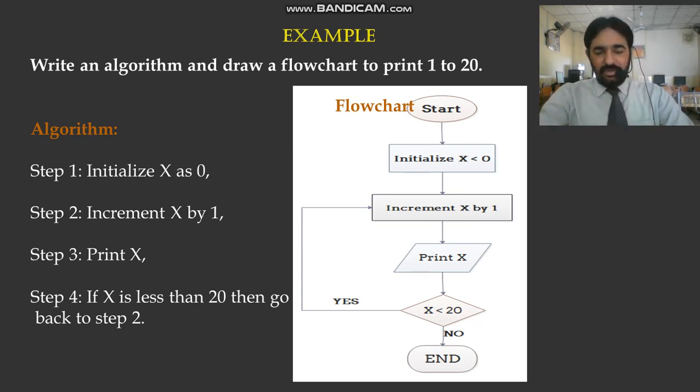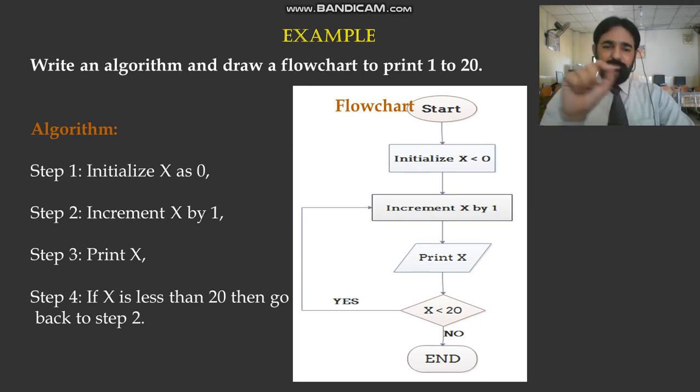Now the x value is 1, which is less than 20. It's true, so we go back to step 2, which increments by 1. Now 1 plus 1 equals 2. So again print 2, then go to step 4. Now check x is less than 20. Still x is less than 20 because the x value is 2.